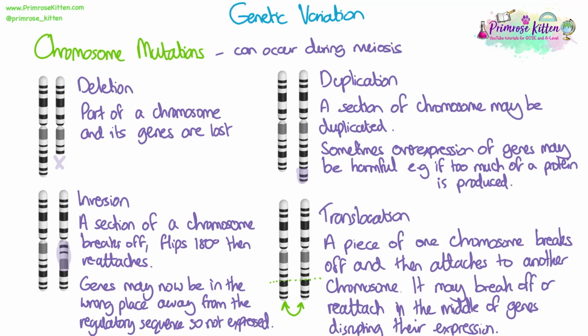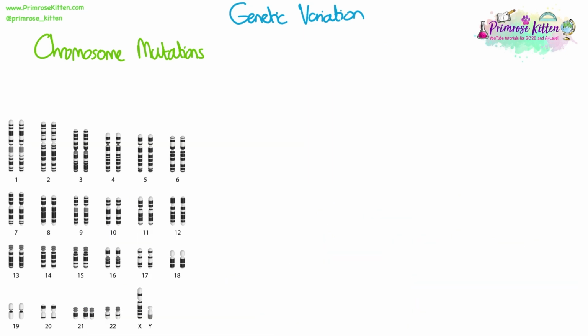Yes, so this is kind of similar to crossing over, but not where the same genes and loci are on the same chromosome, so not between homologous chromosomes. And then finally, we've got non-disjunction.